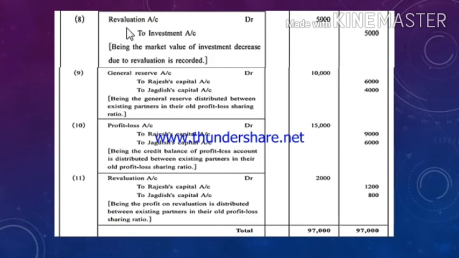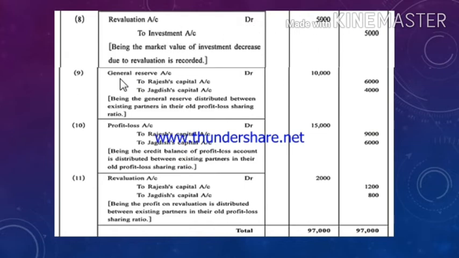Eighth journal entry, that is revaluation account debit to investment account credit by rupees 5,000. You can refer to the question that the book value of the investment was rupees 30,000, and market value, in brackets, was given as 25,000. We have to reduce the value of investment to its market value as it was given in the adjustment. So the value has been reduced by rupees 5,000. Due to decrease in the value of investment, loss will occur to the firm. So revaluation account will be debited and investment account will be credited.